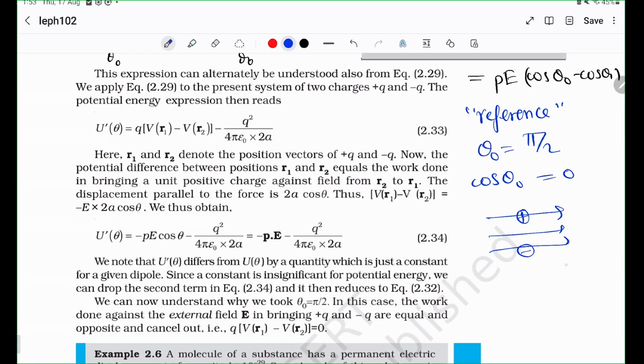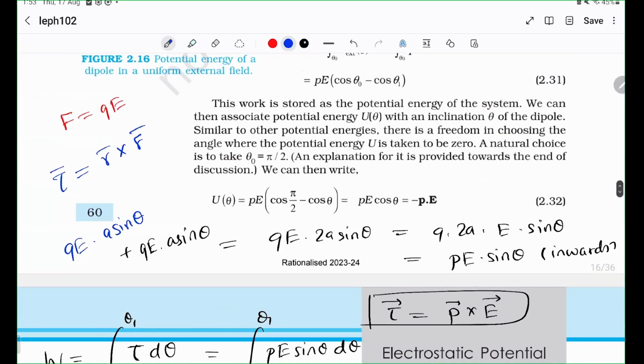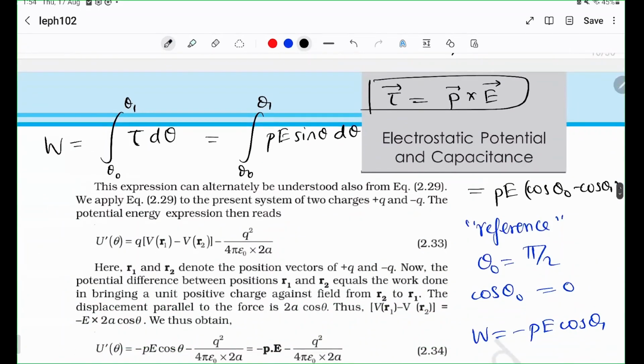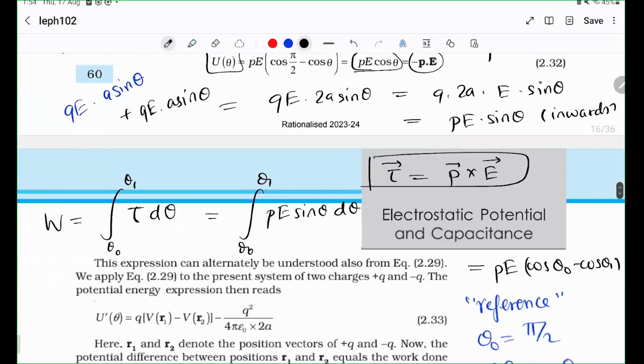Once that is defined as 0, cos theta naught is 0, so the work becomes minus PE cos theta 1. And that is all the potential energy is. The potential energy U of theta, it's a function of theta because as theta changes, the potential energy changes, is minus PE cos theta, or in other words, minus P dot E.